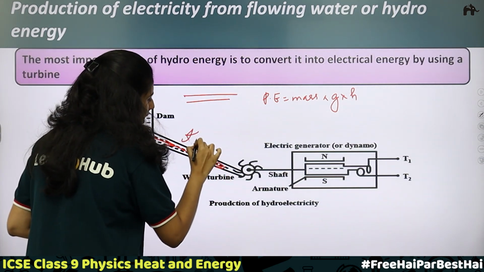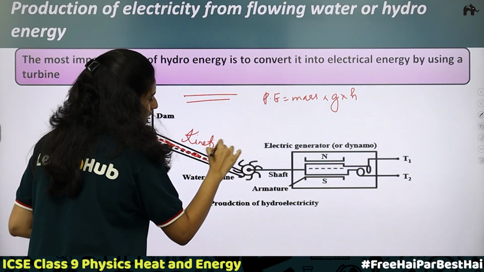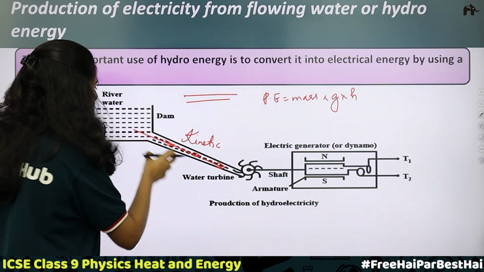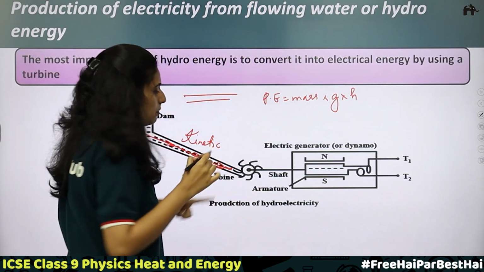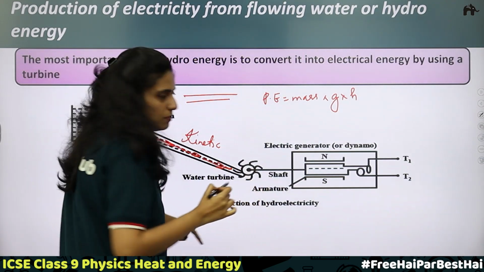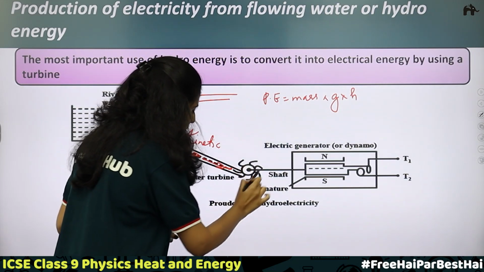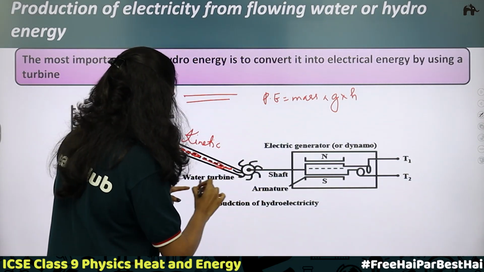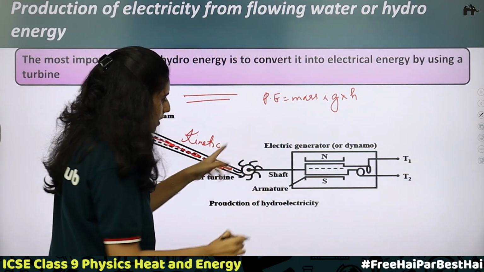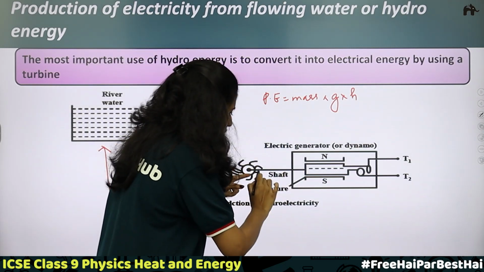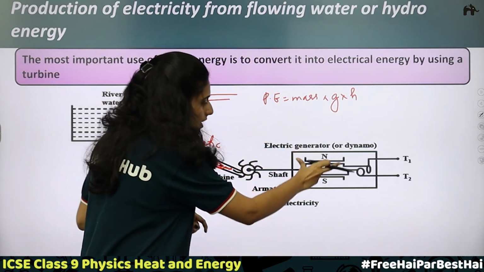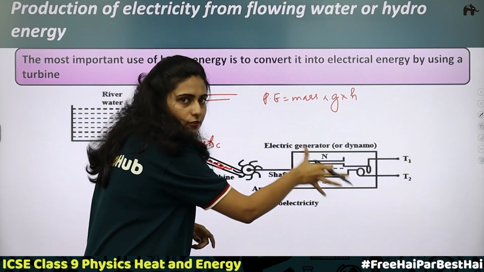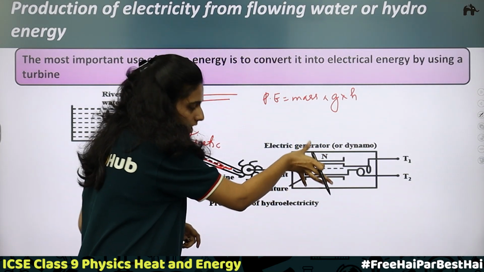It possesses kinetic energy. So when potential energy is high, the kinetic energy of the moving water will also be high. This kinetic energy can be used to rotate the turbines, to rotate the blades. Here you can see a water turbine. It gets rotated. At the end of the shaft, these blades are found. Then you have the dynamo or the armature, that is, the electric generator.